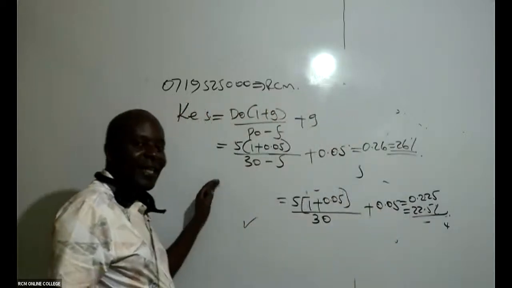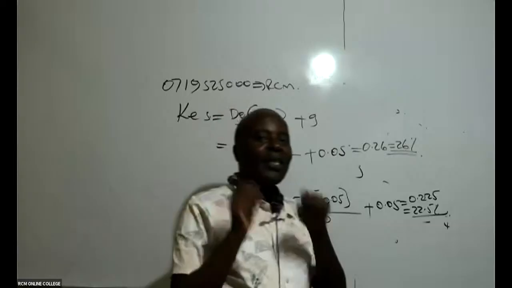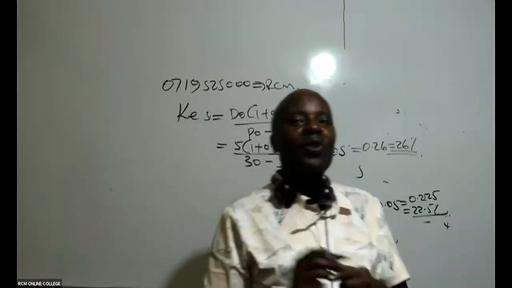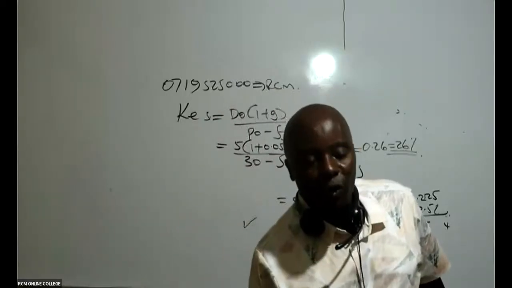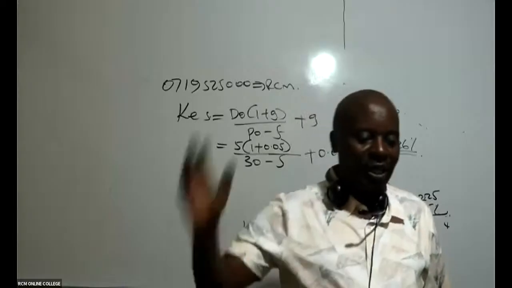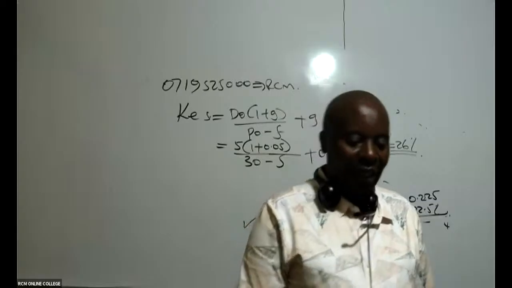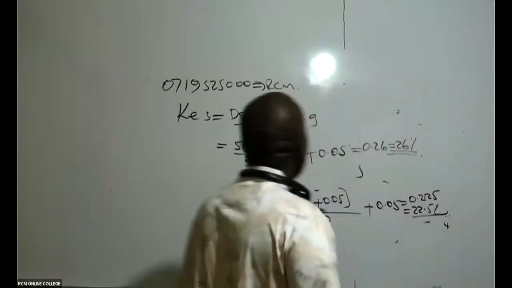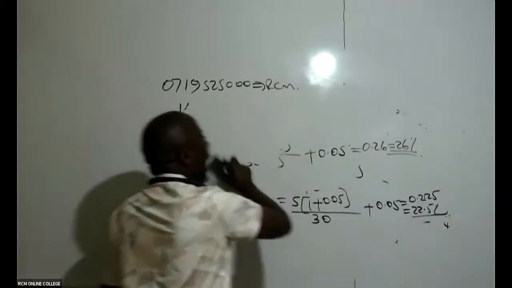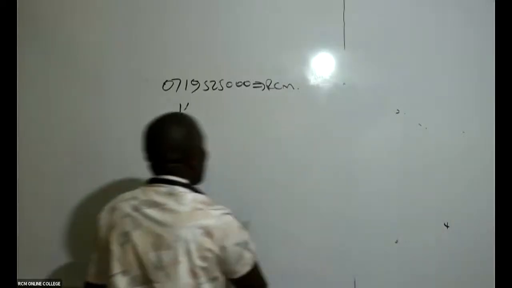So is this clear, ladies and gentlemen? Because for me to be able to get this WACC, I must get cost of equity. I must get cost of what here? Debt. So up to here, is it clear? Very clear. Thank you very much. Now that opens a door for me to go and now discuss what we call cost of debt.